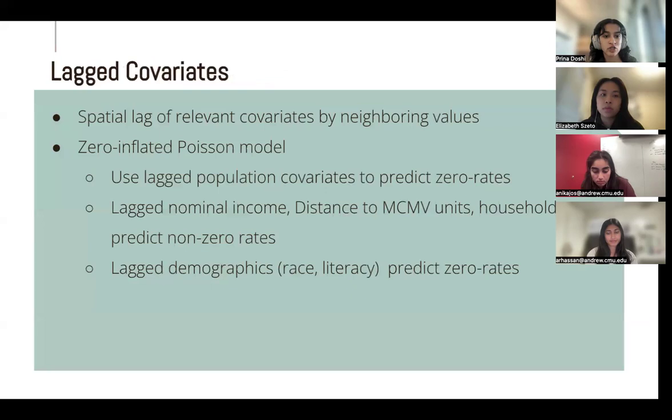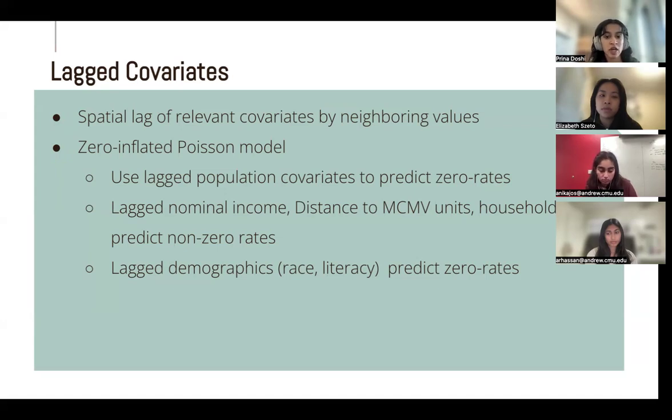Looking ahead, we also tried to incorporate the spatial information into this generalized linear model. And so we conducted a spatial lag of relevant covariates using each census tract's neighboring values, given also the covariates identified from our EDA and the previous model. So we found some success using a zero inflated Poisson model because we know a lot of the homicide rates for our census tracts are zero. So we used lagged population covariates to predict the census tracts with zero rates, and we used other covariates to predict the non-zero rates.